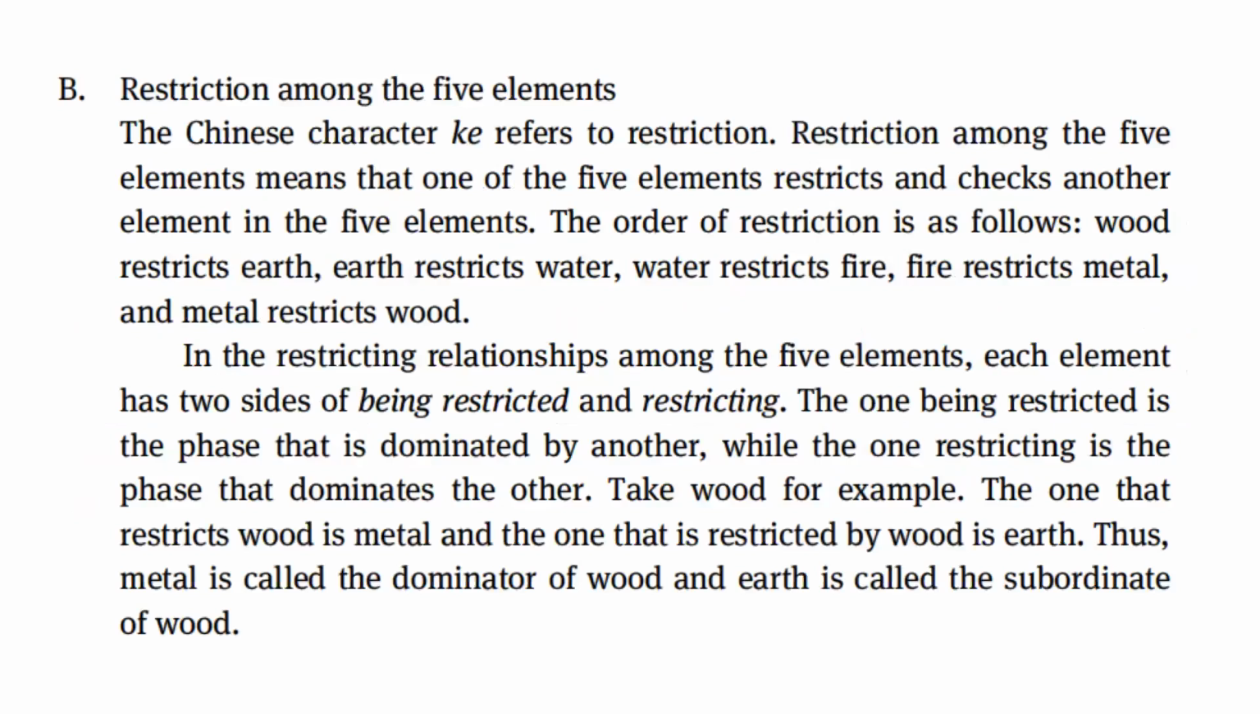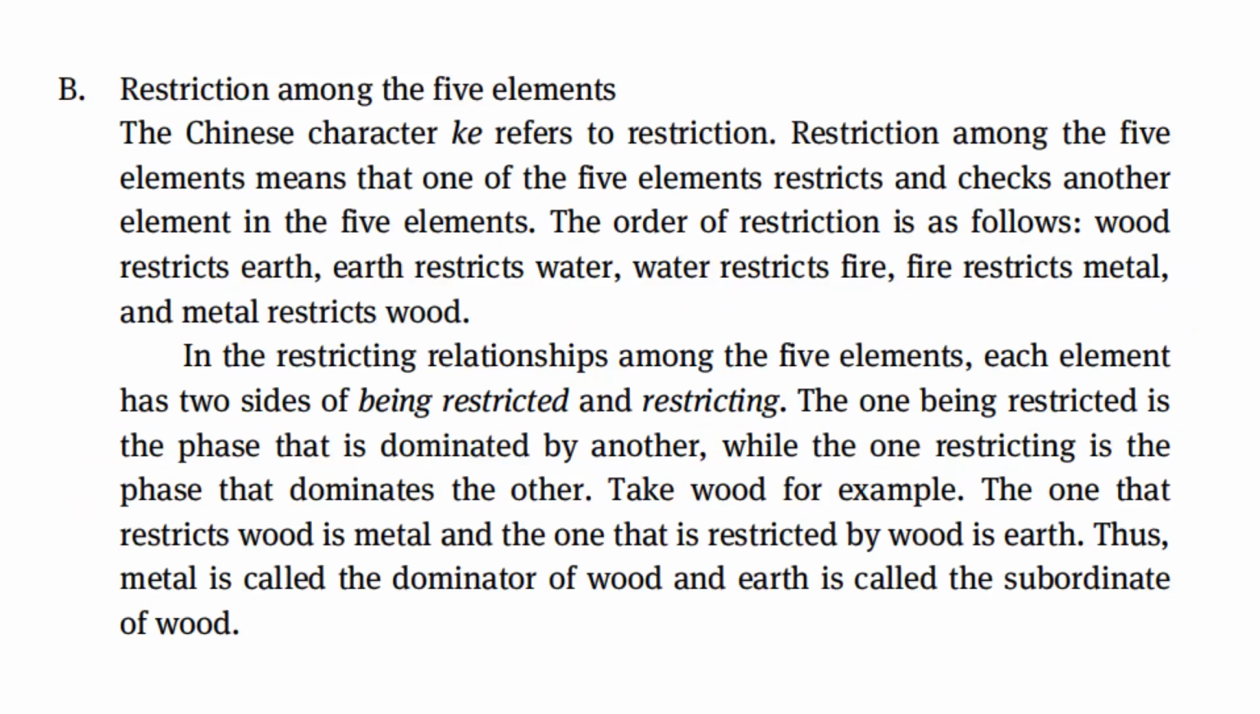Restriction among the five elements. The Chinese character ke refers to restriction. Restriction among the five elements means that one of the five elements restricts and checks another element in the five elements. The order of restriction is as follows. Wood restricts earth, earth restricts water, water restricts fire, fire restricts metal, metal restricts wood.